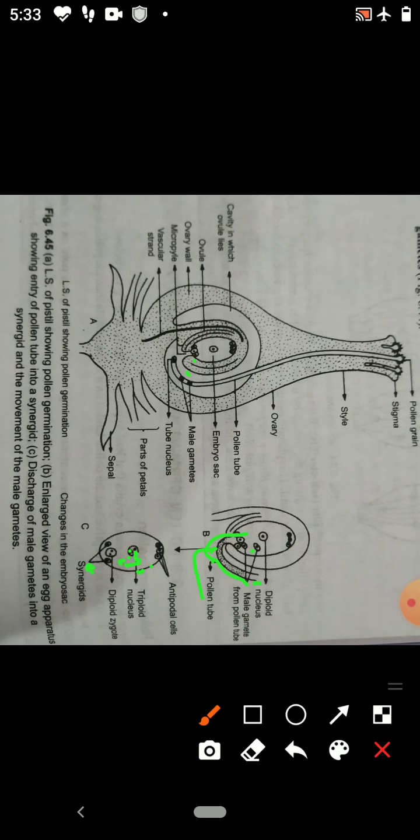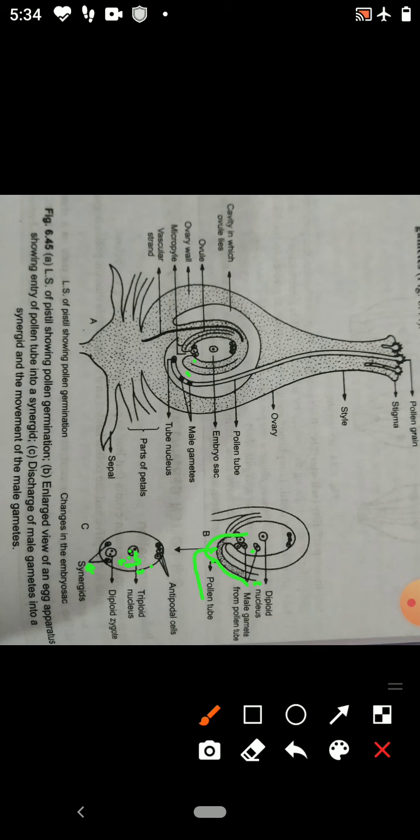So this type of fertilization, which involves the fusion of one male gamete with the egg and the other male gamete with the polar nuclei, is known as double fertilization. This phenomenon of double fertilization was first discovered by S.G. Navaschin. So this is the main characteristic of angiosperms: double fertilization and triploid endosperm.